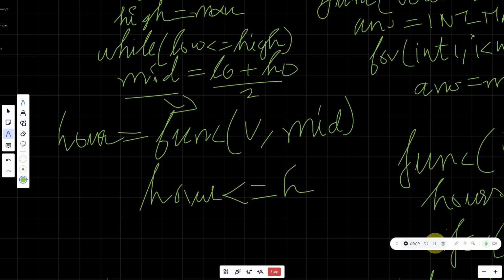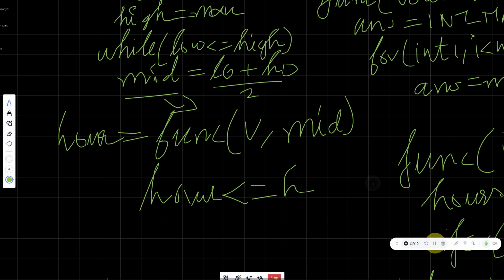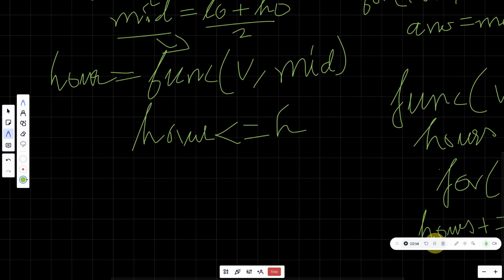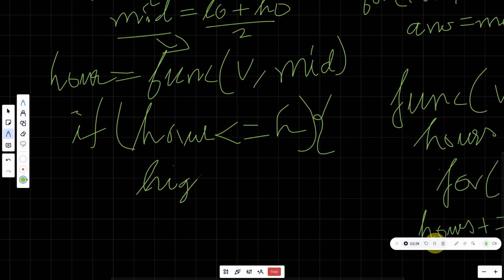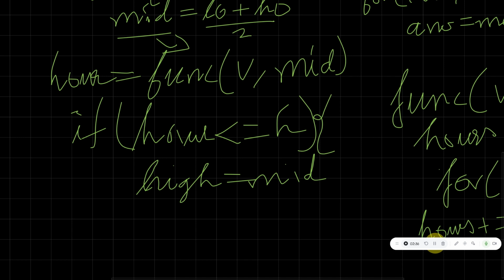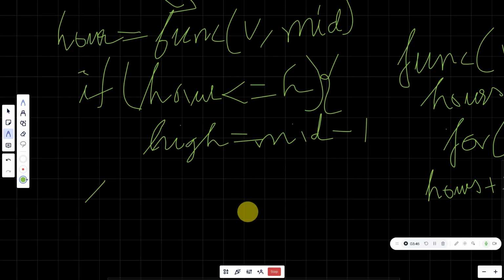So h is the value which has been given to us. If the answer is this, let us take this as the if statement. If this is the case, then what we'll have to do is make high our mid minus 1. Else, low will be our mid plus 1.